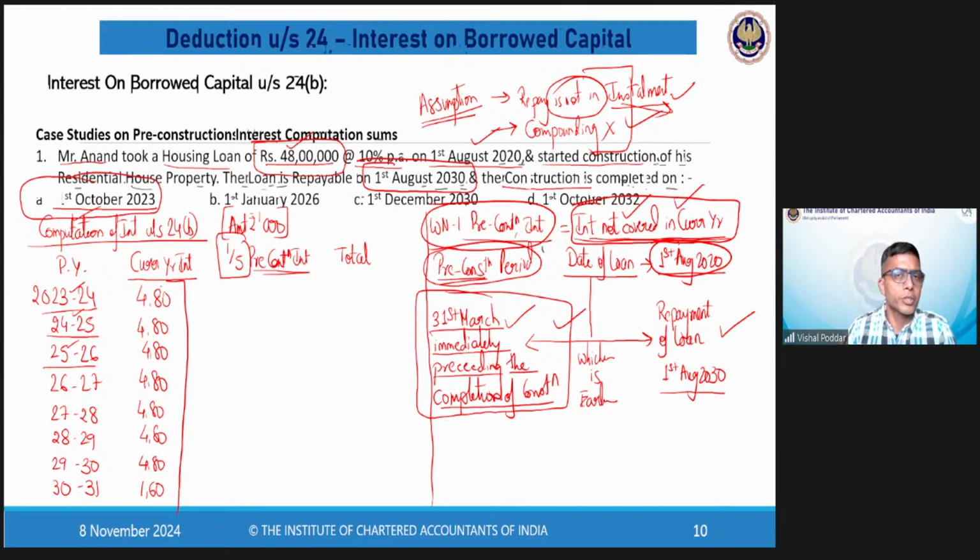Now, when did my construction get completed? My construction was completed on 1st October 2023. What is the 31st March immediately preceding that? It is 31st March 2023.